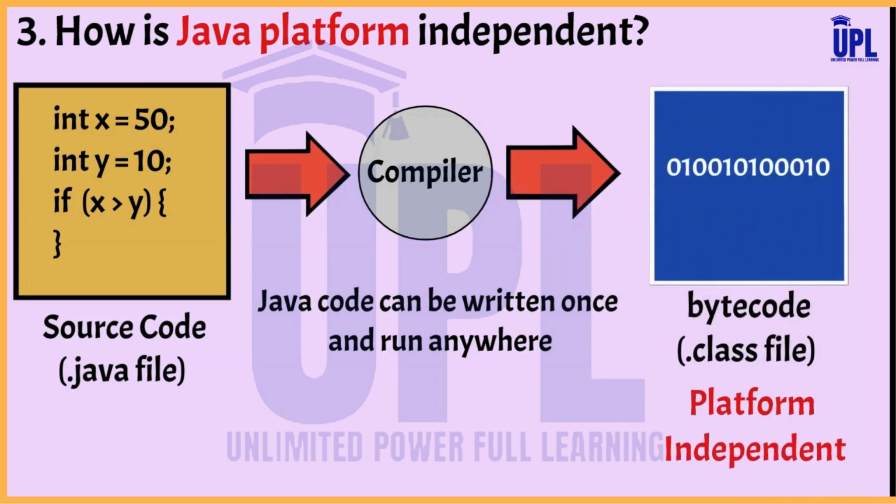For example, if a program is written and compiled on a Windows platform, the program's bytecode is first translated into machine code and then can be executed on any platform, such as Windows, Linux, Mac OS, through their Java Virtual Machine.